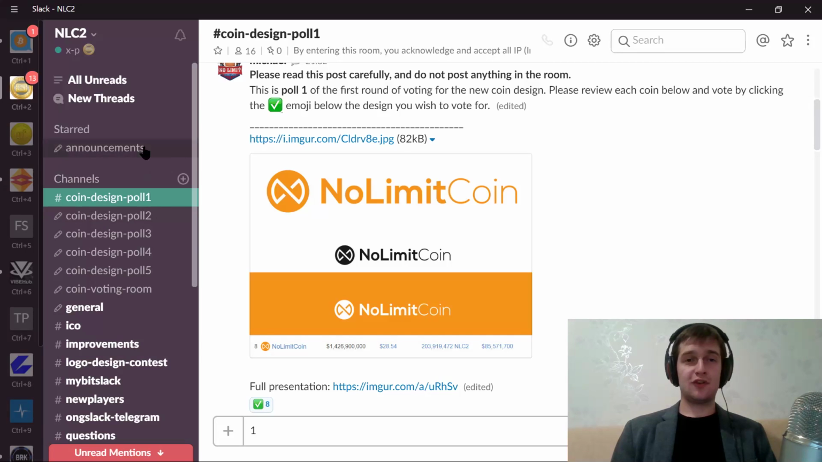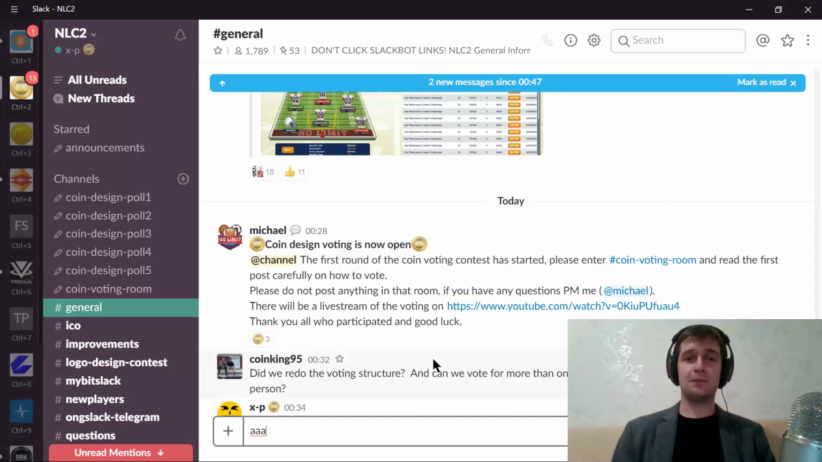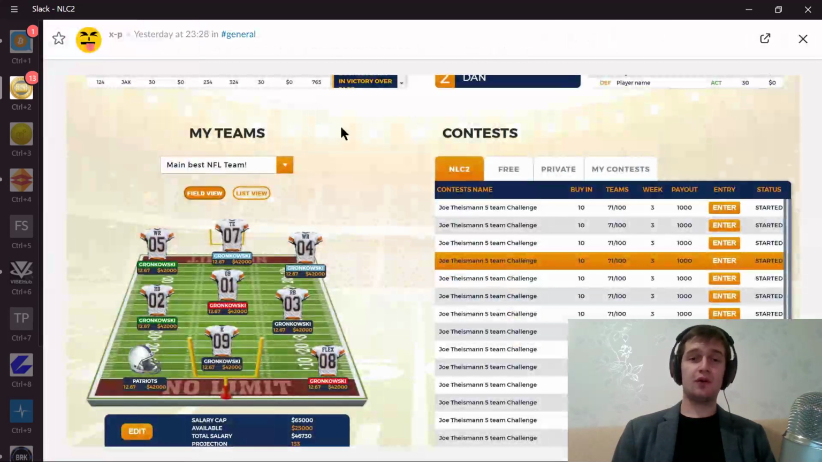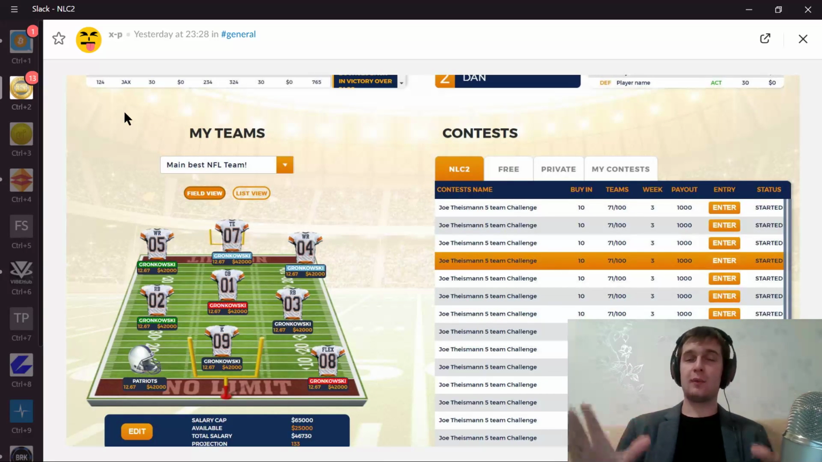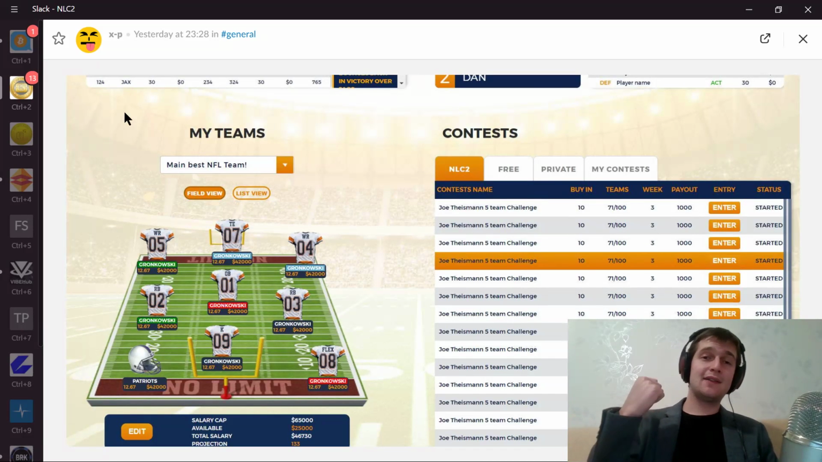Now let me just cover some recent announcements and news coming from NoLimitCoin. If you guys don't know what it is, it's a coin for fantasy sports. Now this is a preview of the platform, how it's going to look for NFL when it comes online sometime next week. The whole platform itself is getting a new, fresh website design look, ultimately called the user interface, the UI.